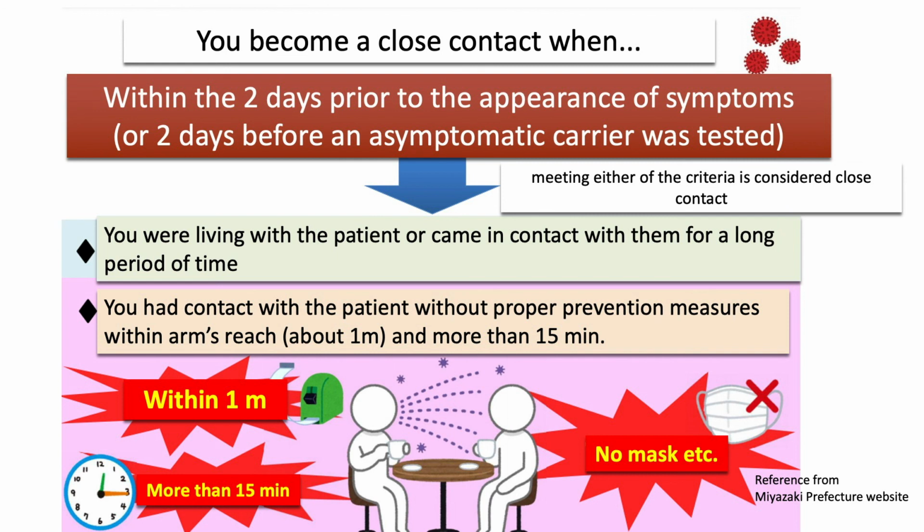Infection may occur without close contact, but it may be considered very unlikely. Close contact was originally an expression that was used to define public sanitation measures, but it can be used as a guide for us to avoid risks in our daily lives.